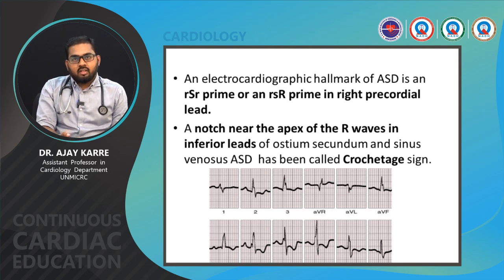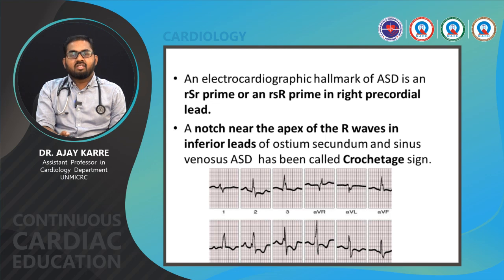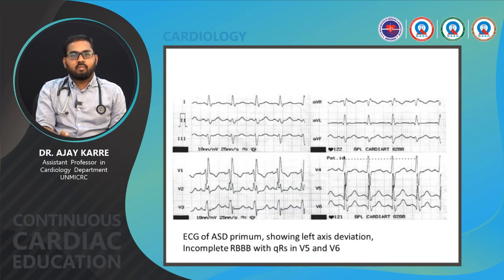A notch near the apex of the R wave in inferior leads of ostium secundum and sinus venosus ASD has been called the crocodile sign. As we can see in these ECG leads, there is a notch in the R waves near the apex of the R waves in the inferior leads 2, 3 and AVF, which is the crocodile sign. ECG of ostium primum ASD showing a left axis deviation, incomplete RBBB with rSR' in V5 and V6.